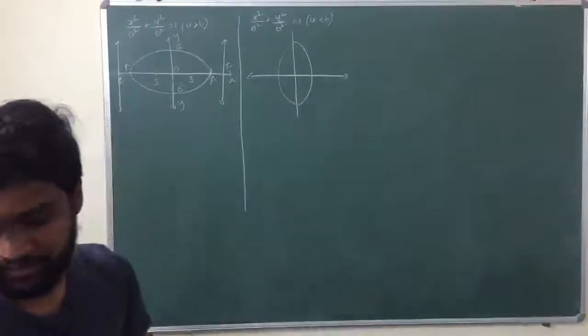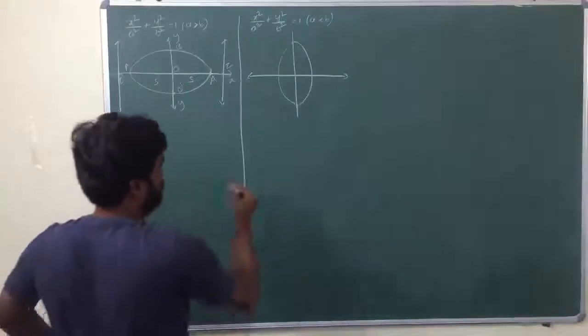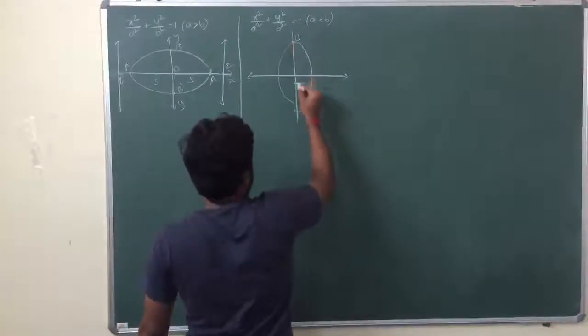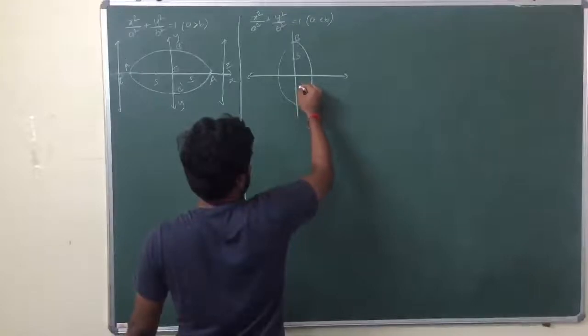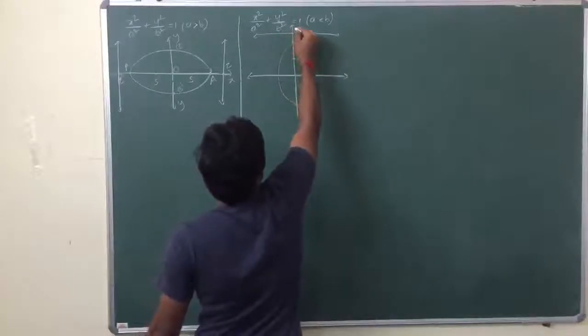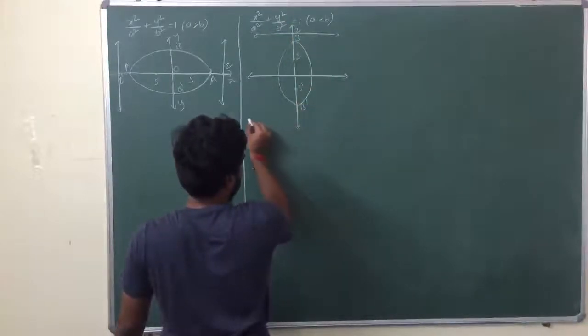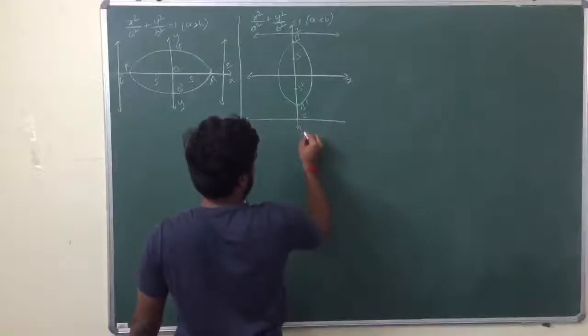So this is the vertical ellipse, with the x axis and y axis.